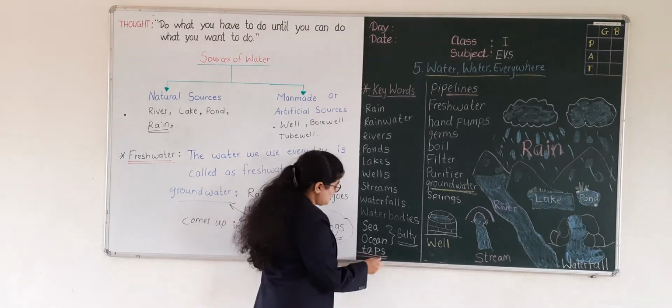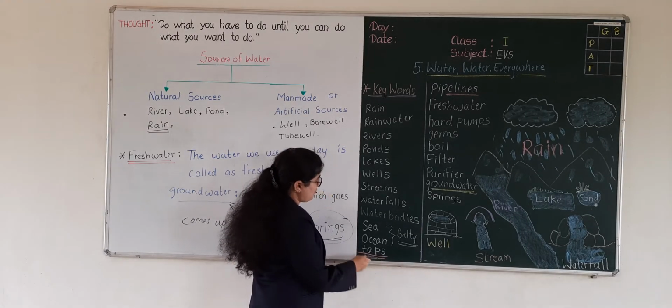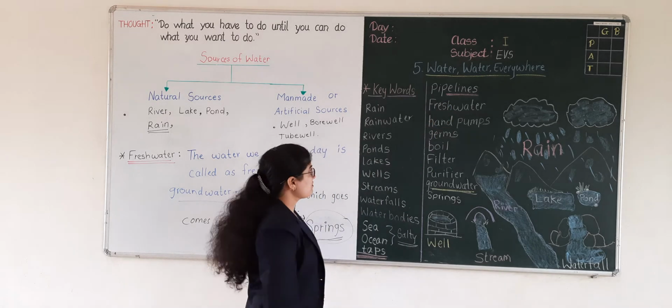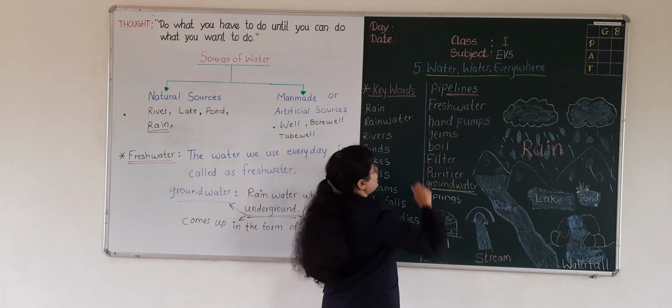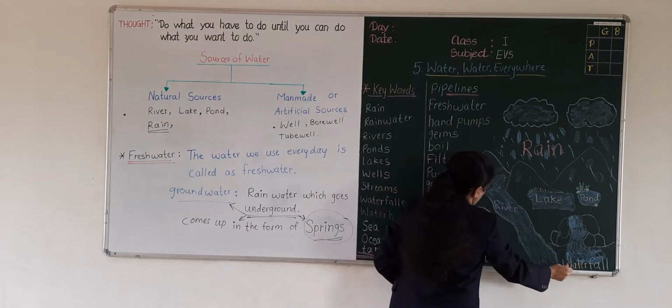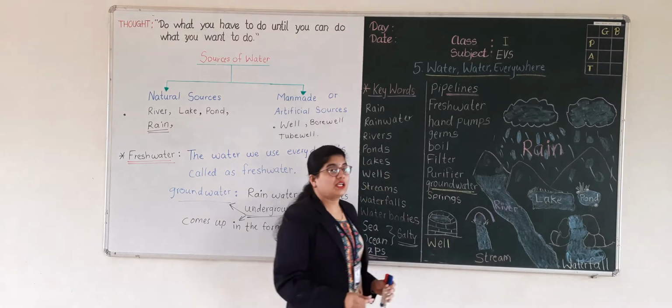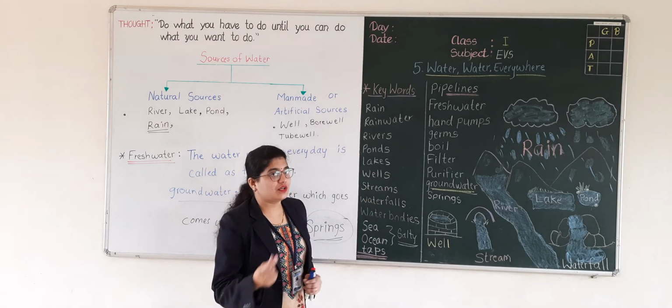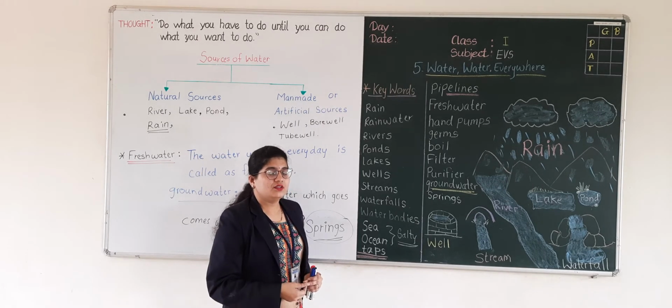In the cities, people get water from the taps and these pipelines. So these fresh water sources such as river, lake, pond, waterfall, stream, we cannot drink the water directly. Can we drink the water directly?